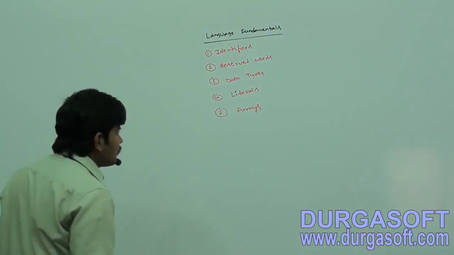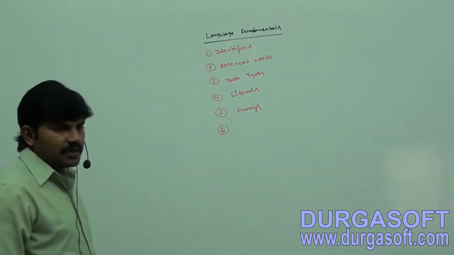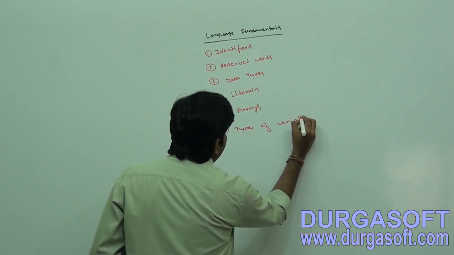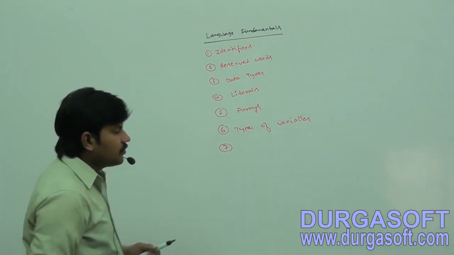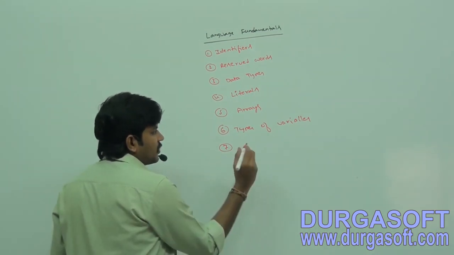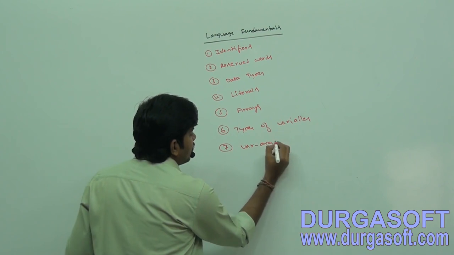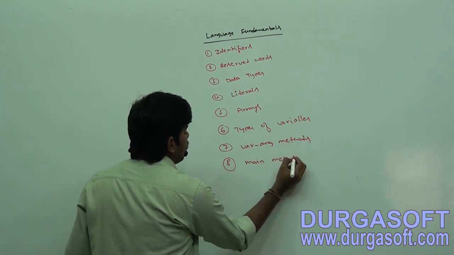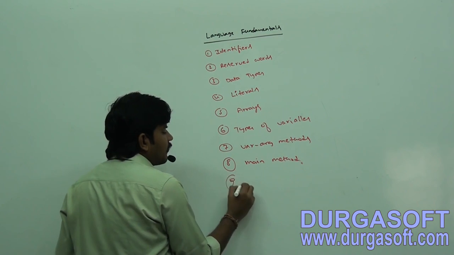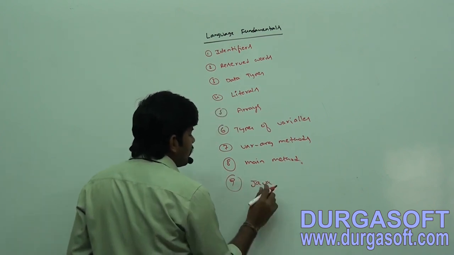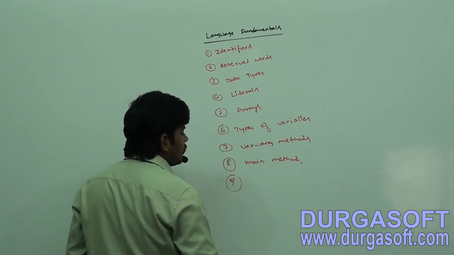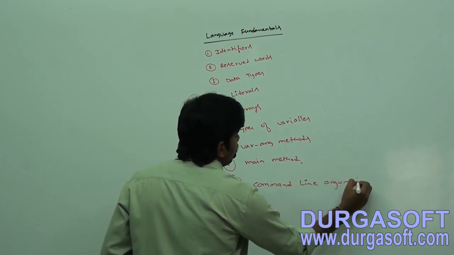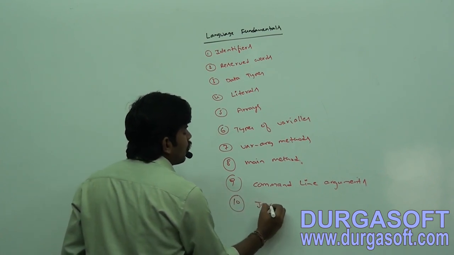After completing the arrays concept, we can go for types of variables, and after types of variables, the next subtopic is var-arg methods, and then the main method, and after that command line arguments, and then Java coding standards.